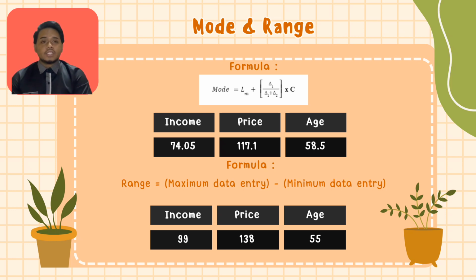As for the range, the formula is range equals maximum data entry minus minimum data entry. The answer for income is 99. As for the price, the answer is 138. As for the age, the answer is 55.